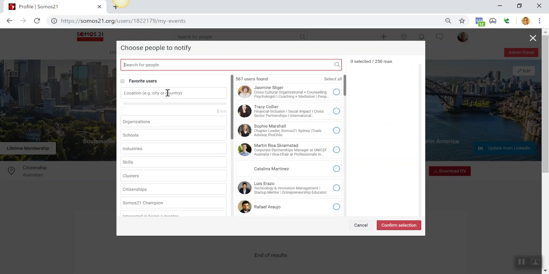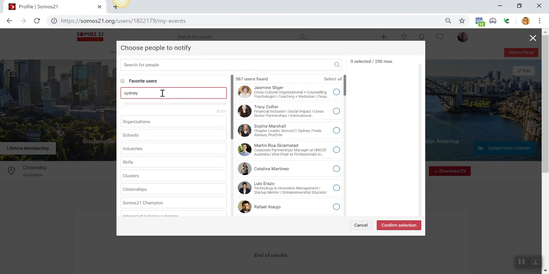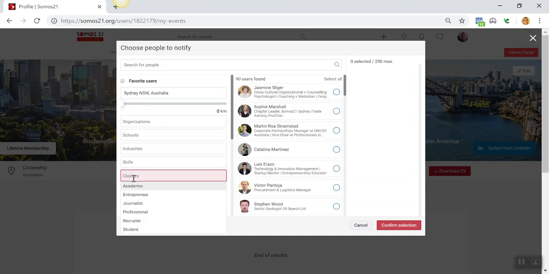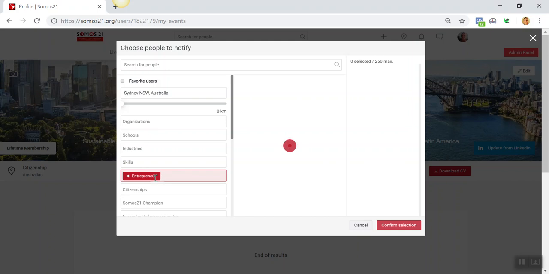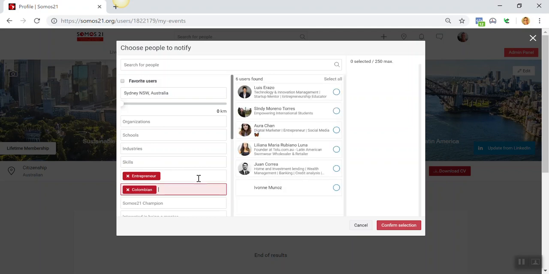So let's say I've got a particular opportunity and I want to reach out to maybe some Colombians in Sydney that are interested in entrepreneurship, right? So I'm going to go, okay, well, I've got this post that relates to an entrepreneurship project in Sydney. So I'm going to click on location, Sydney, New South Wales. And it's called a cluster, basically, if you're wondering what that means. This is where you find whether they're entrepreneurs, professionals, whatever. So we're going to say, all right, I'm looking for people in Sydney that are interested in entrepreneurship, and ideally I'd like them to be Colombian because this particular opportunity relates to something in Colombia.